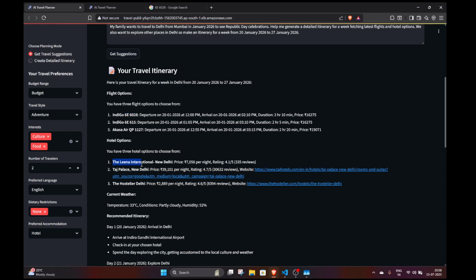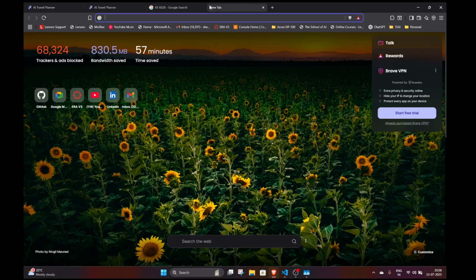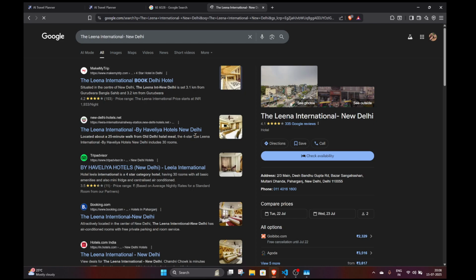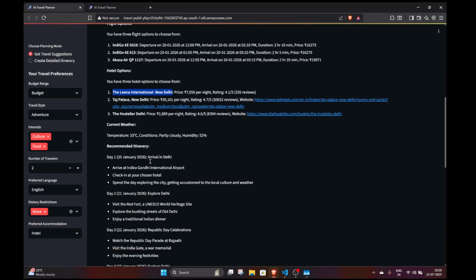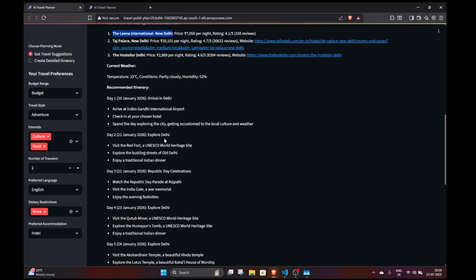We have the Leena International, New Delhi, and just to confirm that this is an actual hotel, I'll just search it on Google. As you can see, this is an actual hotel in Delhi, so it has given the proper hotel options also. And mind you, again, here also everything was done using the Llama API, the function calling, the hotel data, everything was formatted by our Llama model, which we have fine-tuned. And it has given all these hotel options, it's giving the weather also, has given the itinerary also.